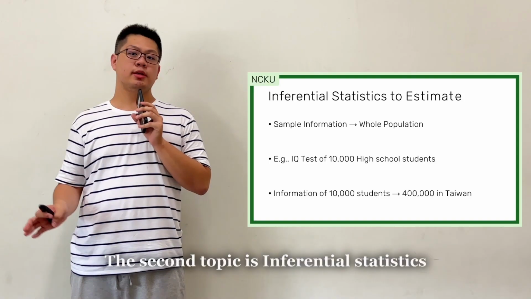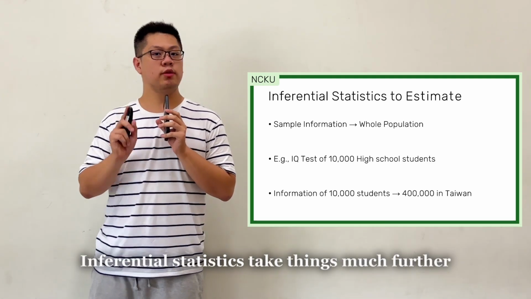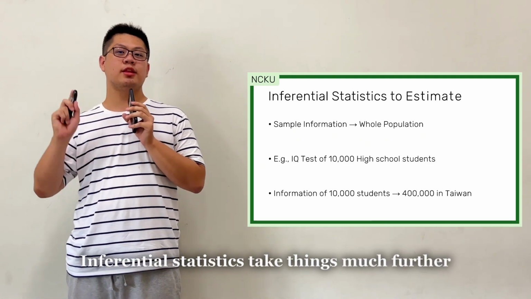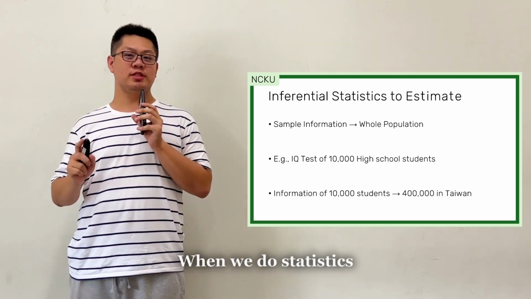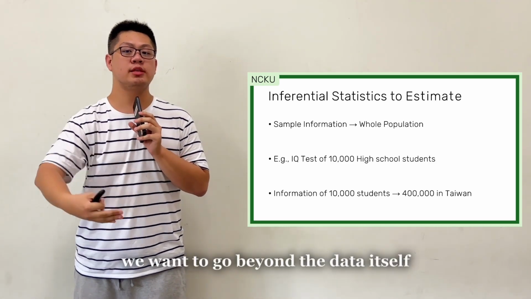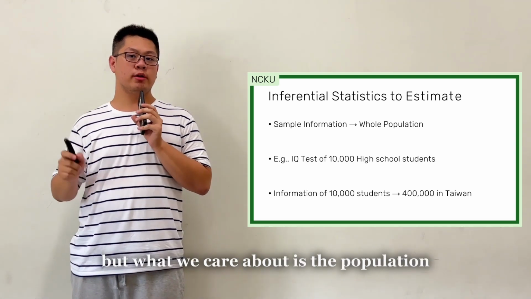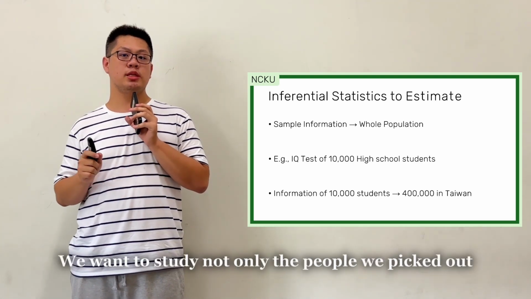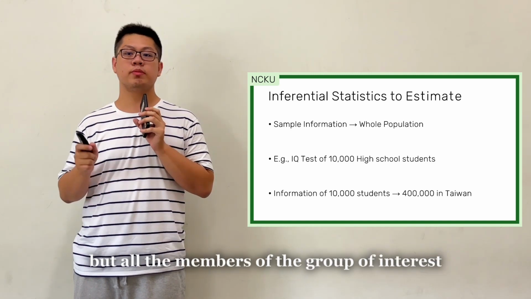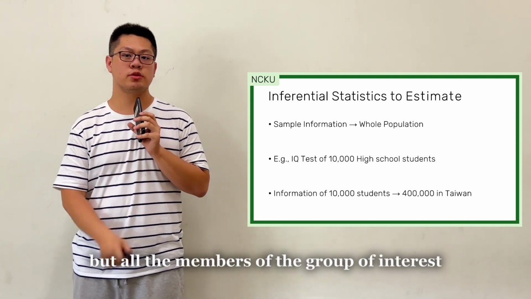The second topic is inferential statistics. Inferential statistics take things much further. When we do statistics, we want to go beyond the data itself. The data comes from the sample, but what we care about is the population. We want to study not only the people we picked out, but all the members of the group of interest.